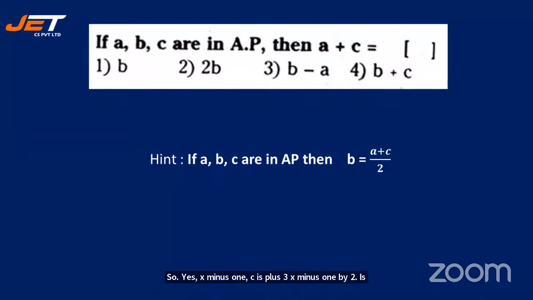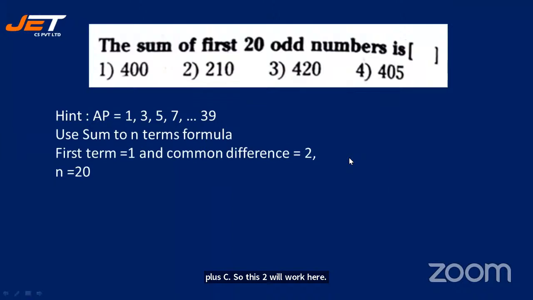If A, B, C are in AP, then what is A plus C? What is A plus C? You just have to cross multiply and give me the answer. It is very simple, 2B. Okay? Just cross multiply this. So you will get the answer. See, they are asking what is A plus C. So this 2 will go here. So 2B. Yes.